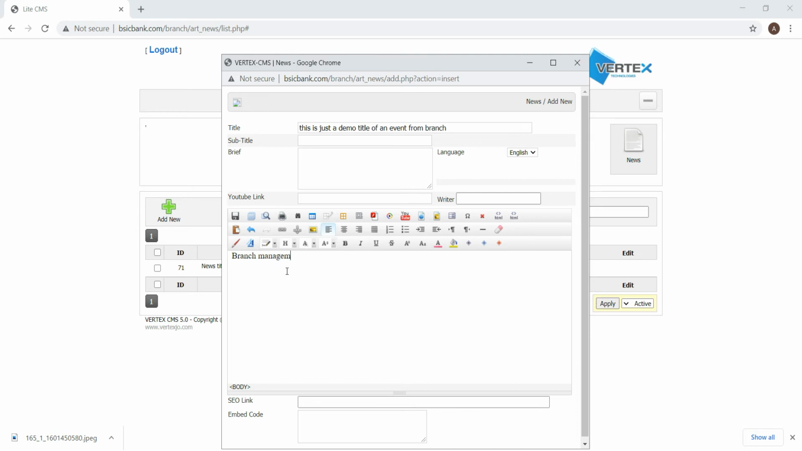For example, branch management arranging a meeting, or the fight against the coronavirus, and so on. Type whatever you want, or you can prepare it beforehand and just copy and paste it here. When you are finished, click on save like this. Just save.